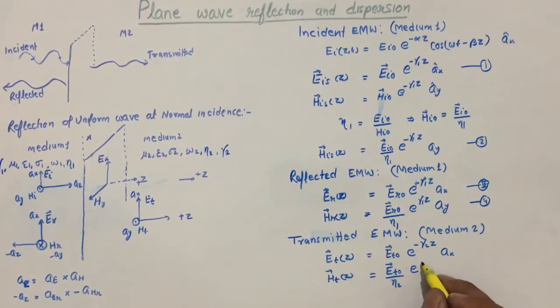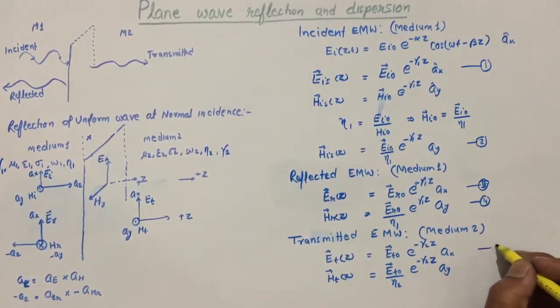So it will be minus gamma 2 z in the direction of ay. It will follow exactly the same. Now in this way we have 6 equations.